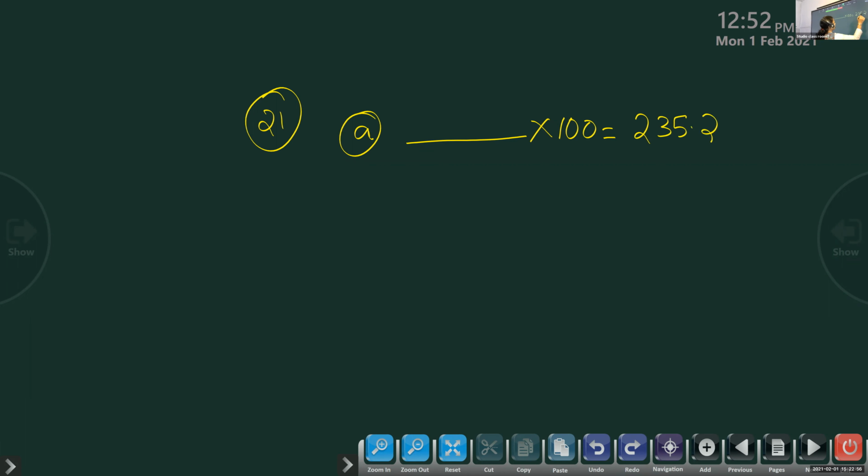So children, this is the answer you are getting after multiplication. Don't think that this is multiplied with 100, so you have to place the number to the right side. See, this answer you got by multiplying this number by 100. Don't say the answers. We will discuss later. I want all of you to try alone.